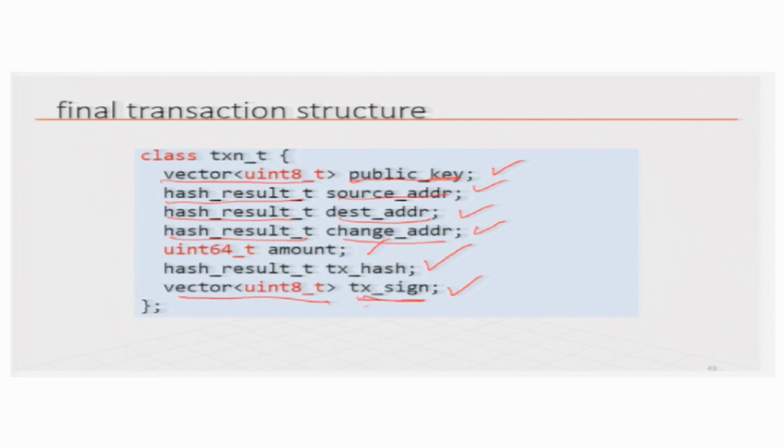So, this is basically a sequence of bytes, right, because it is an 8-bit unsigned integer, where they are basically bytes. So, you represent the public key as a sequence of bytes. Similarly, you represent the signature also as a sequence of bytes.